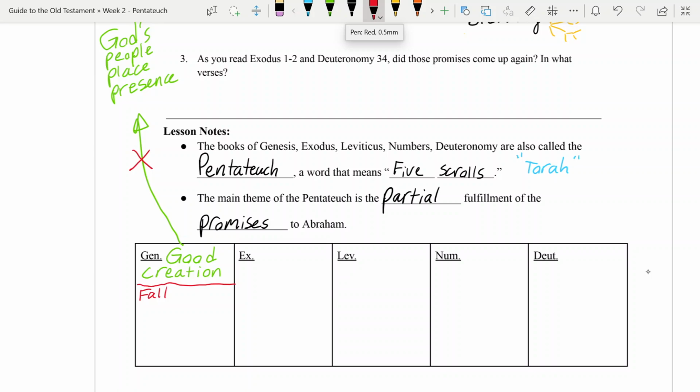They're no longer God's people. They have to leave his place, and they're exiled from his presence in the Garden of Eden. They can't access the tree of life anymore because of their sin. And so the story of the Bible is about how do we get back here? How do we get back to where we're God's people and at his place and in his presence?